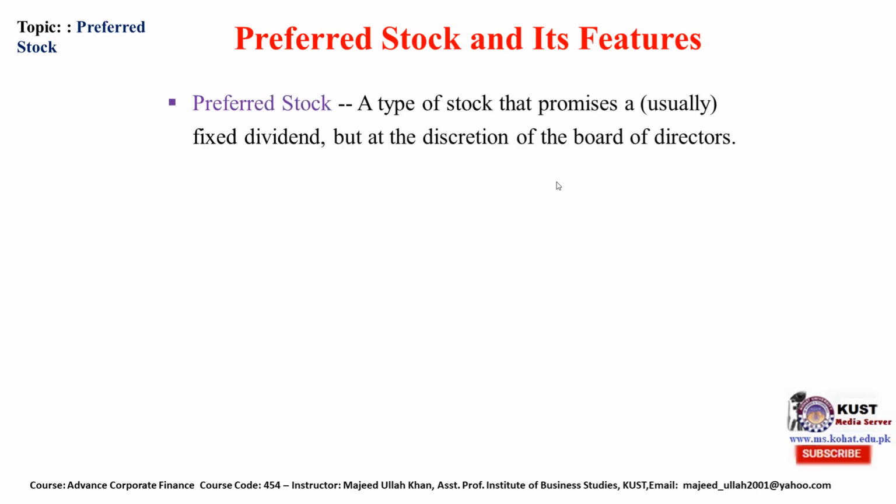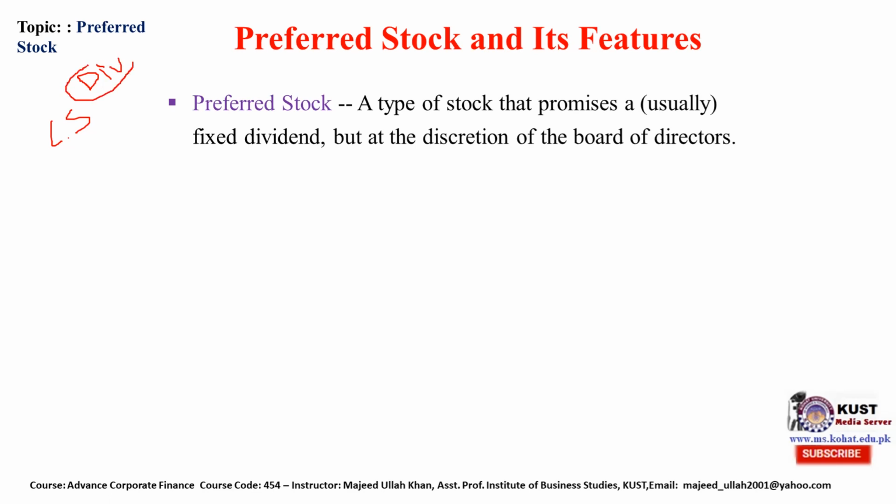Preferred stock, as indicated by its name, is stock which will be given preference by the issuer. Preference over whom? Preference over a common stock shareholder. But preference in what? In paying dividend and claim on the asset.